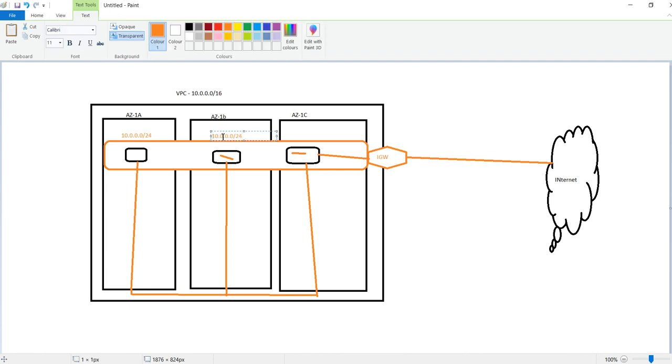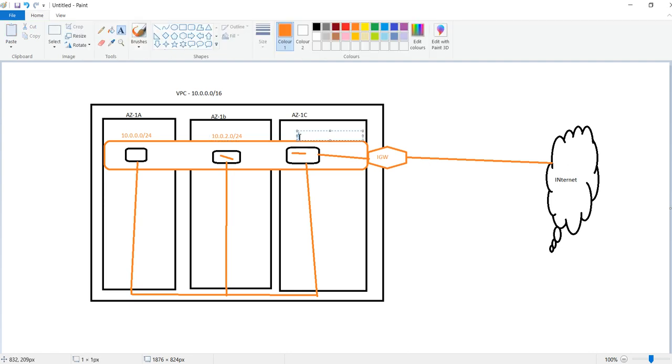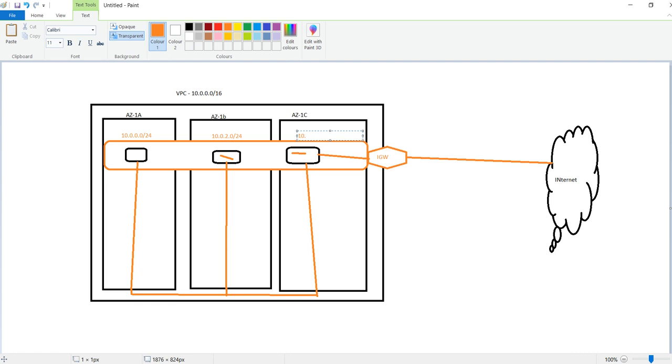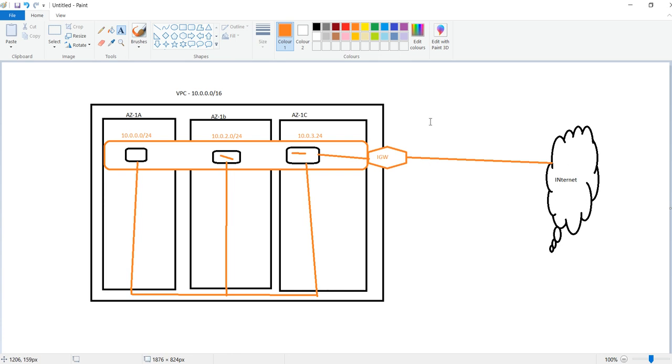So here I gave 1. I think I gave 1 for that. For this one I gave the 2. So 10.0.3.24. Okay, so this is how we have divided.